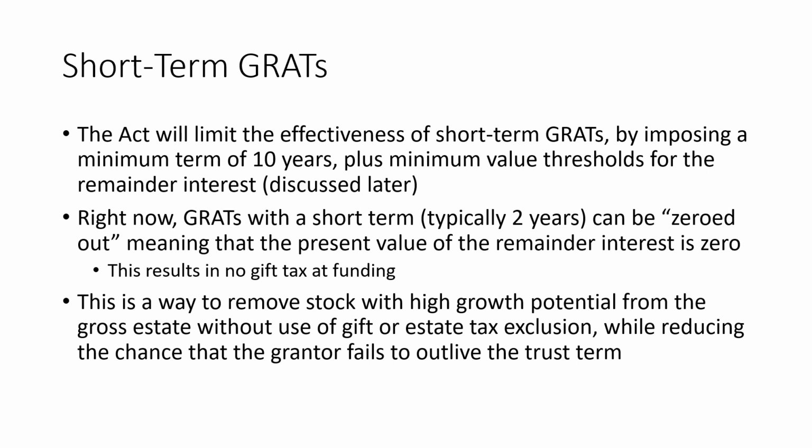Because, as I mentioned, Code Section 2702, which is a gift tax valuation component, will impose certain changes, and without those changes, if you fail them, what's going to happen is that the grantor is going to have a value of 0 assigned to their retained interest. So instead, for gift tax purposes, the entire gift will be treated as a gift of the remainder interest and will be subject to gift tax up front. So what are those changes?